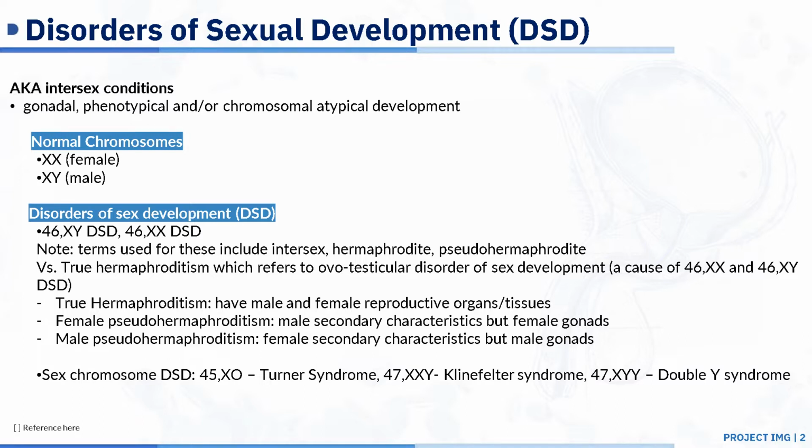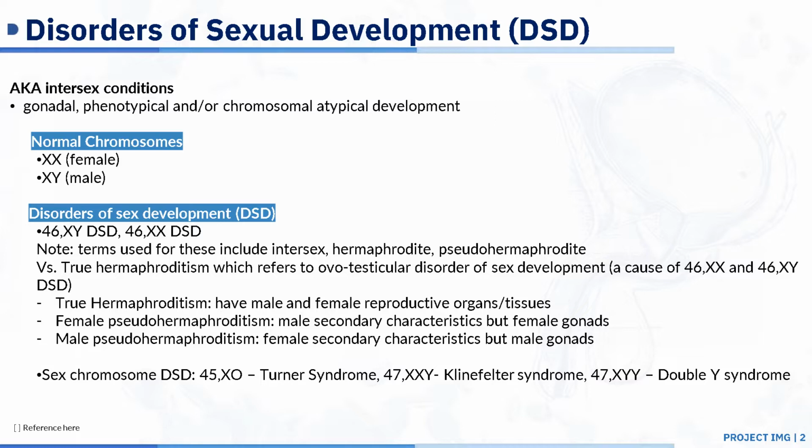This condition is just one of many causes of 46XX and 46XY DSD. In true hermaphroditism, you have both male and female reproductive organs and tissues, whereas in female pseudohermaphroditism, you have male secondary characteristics but female gonads, and in male pseudohermaphroditism, you have female secondary characteristics but male gonads.